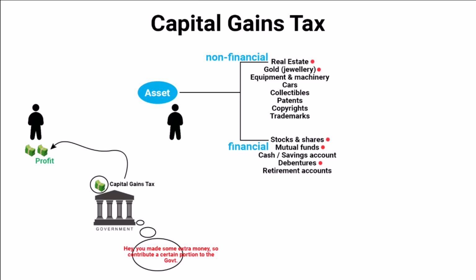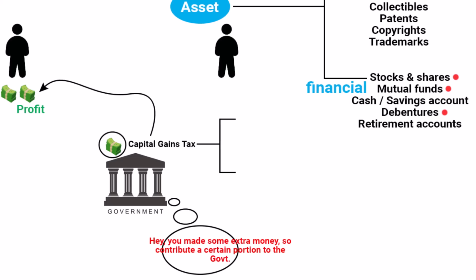tax to pay. Now this capital gains tax is further divided into two categories, depending on what the asset class is and how long you held it before selling. It is termed as short-term or long-term assets. In India, there are different tax rates for short-term capital gains, that is if you held it for less than a year. And then there is a different tax rate for long-term capital gains, that is if you held it for more than a year.